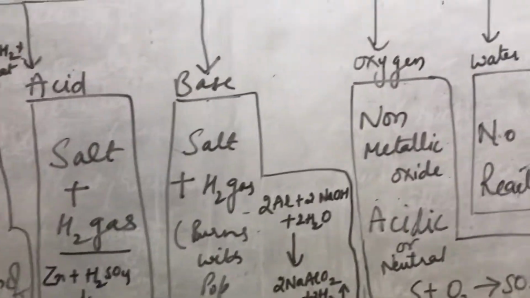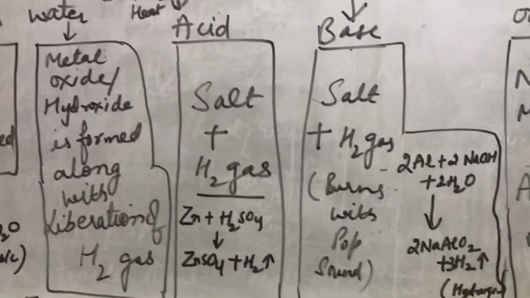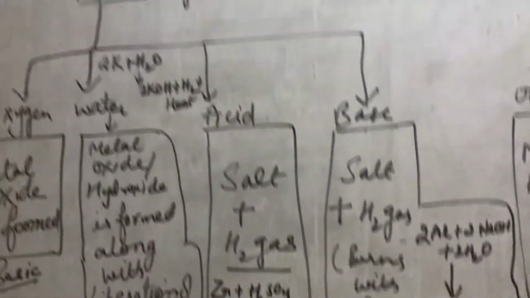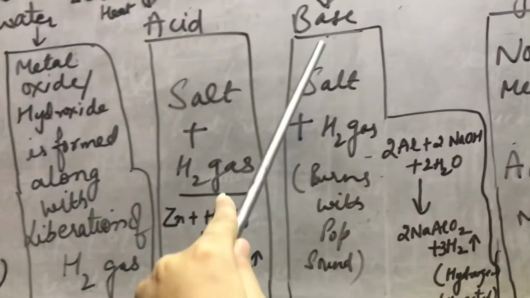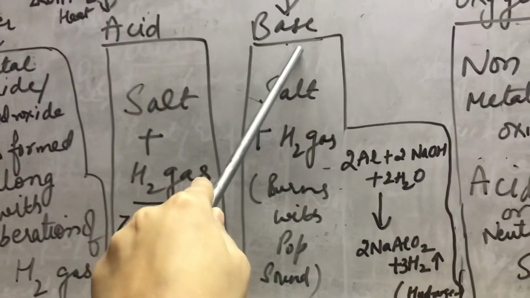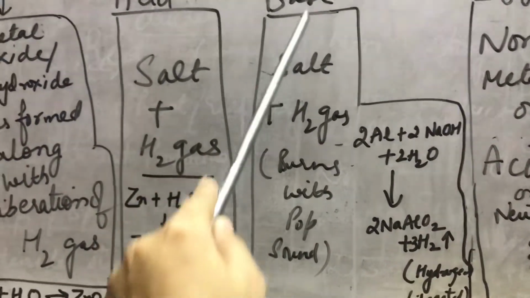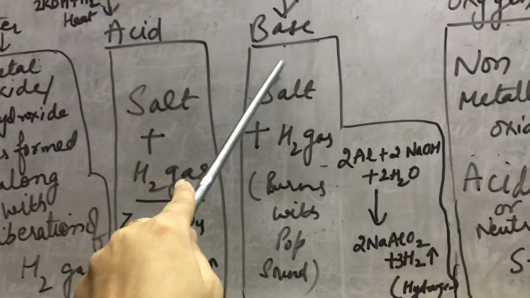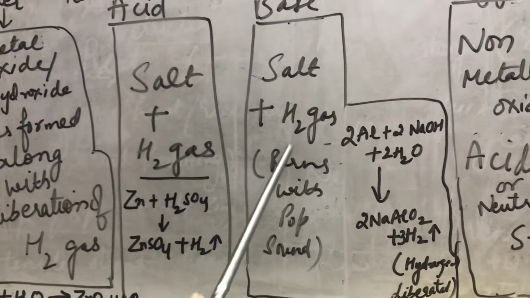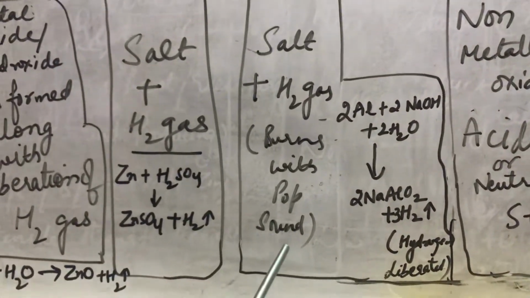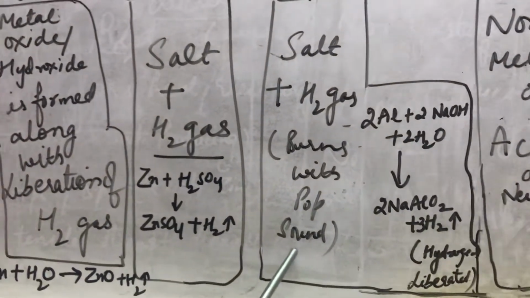Is it okay? And next one is what would be the product whenever the metals react with bases. And what would be the base? Sodium hydroxide, NaOH, you all must have heard. Whenever metals react with a base, there is also the formation of salt and liberation of hydrogen, which burns with a pop sound.